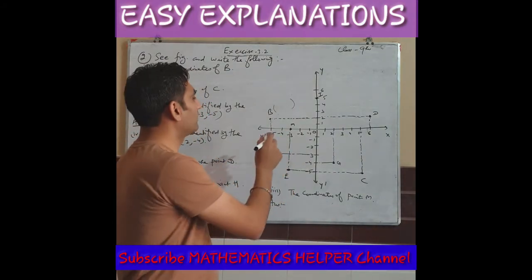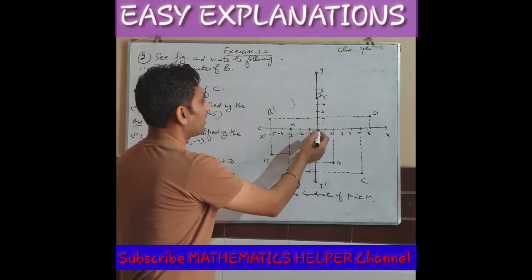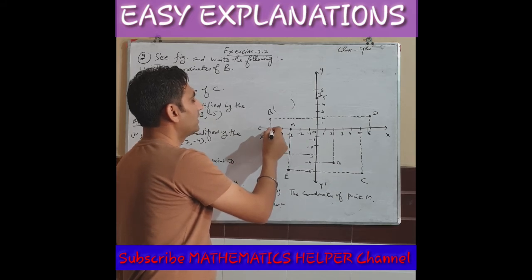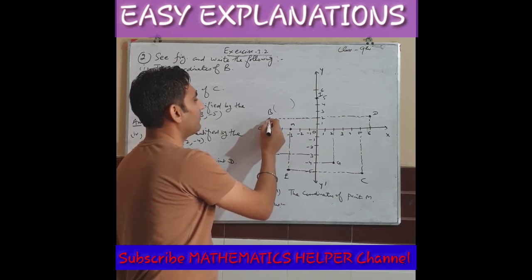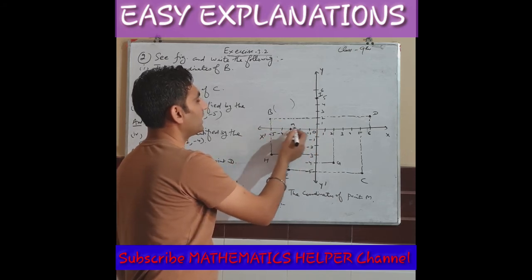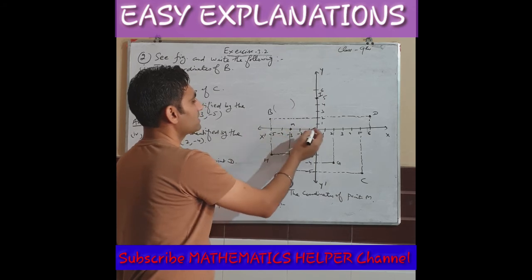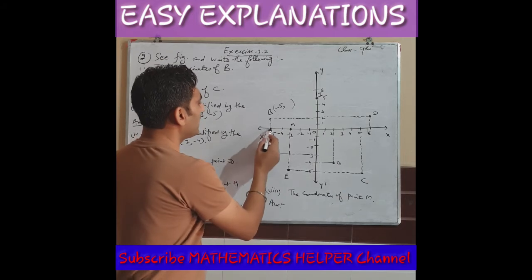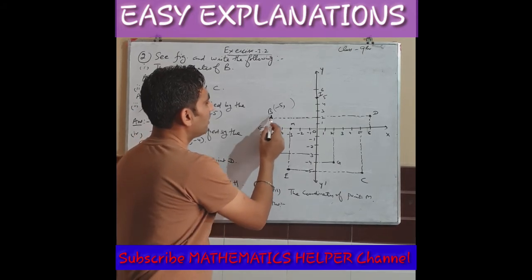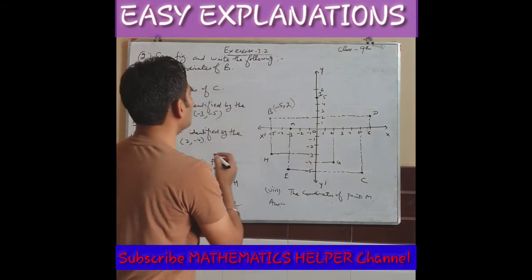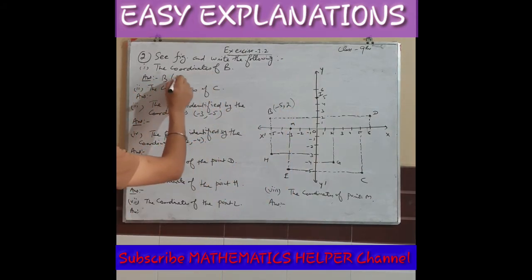So for the location of B, firstly we move towards -5 on the x-axis, then upwards for the height of this point. Then y's value: y will be its height. Upward, how much distance do we have to cover? You can check from the y-axis. It is 2. So its coordinates are (-5, 2). This is the answer of part number 1.